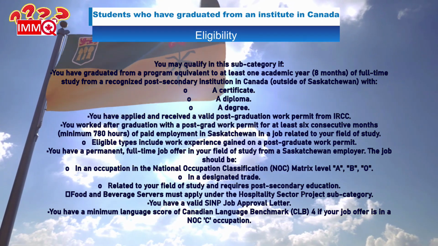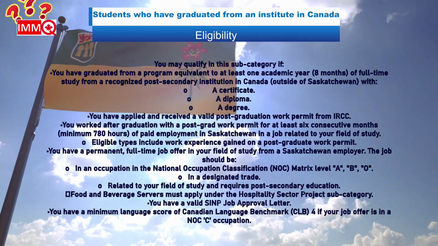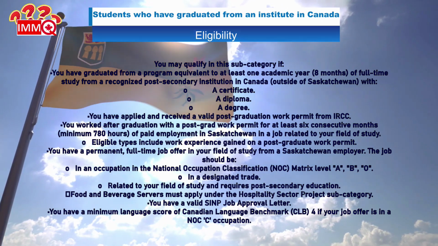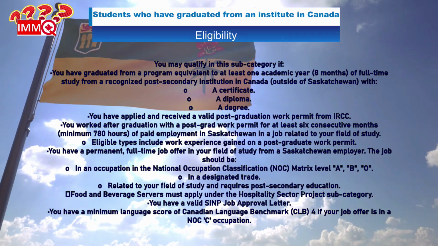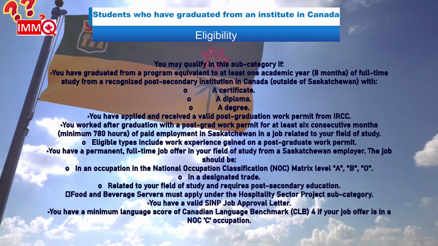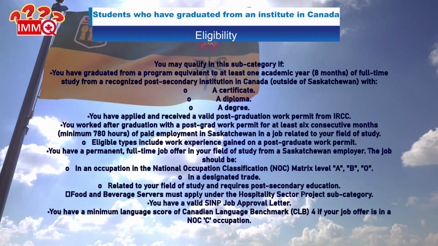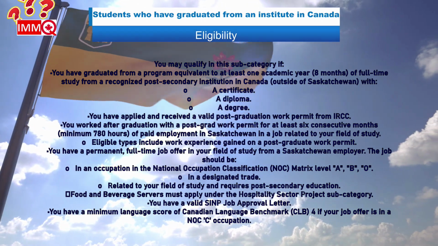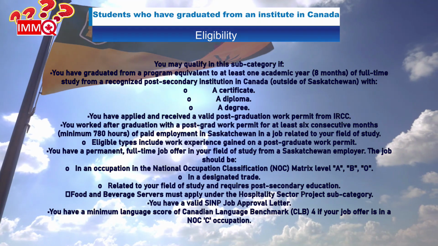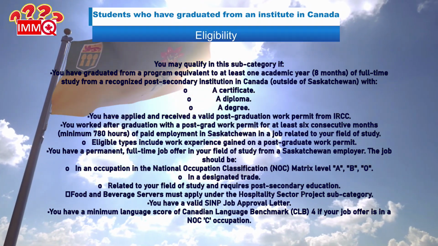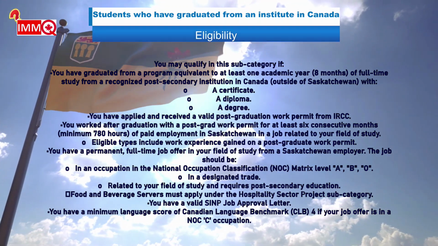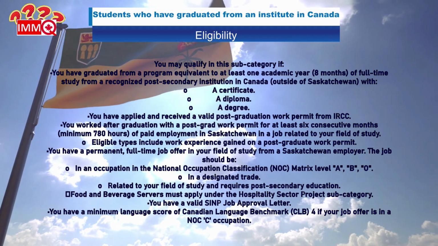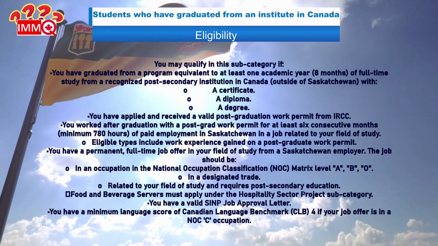You have a permanent, full-time job offer in your field of study from a Saskatchewan employer. The job should be in an occupation in the National Occupation Classification Matrix Level A, B, 0, or in a designated trade related to your field of study and requires post-secondary education. You have a valid SINP job approval letter. You have a minimum language score of CLB 4 if your job offer is in a NOC C occupation.